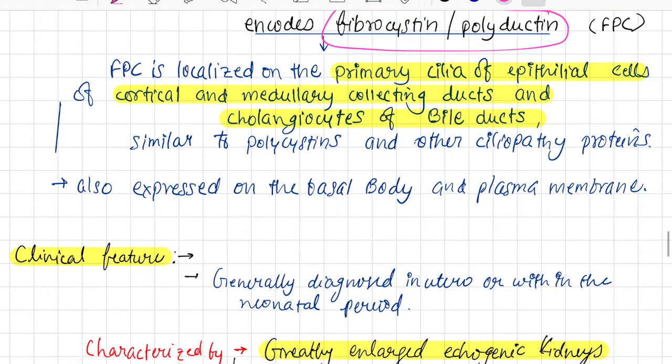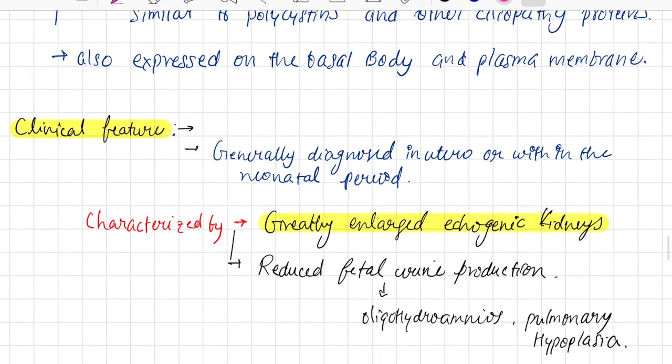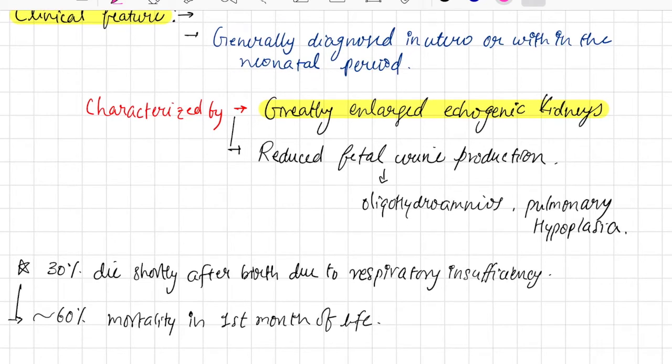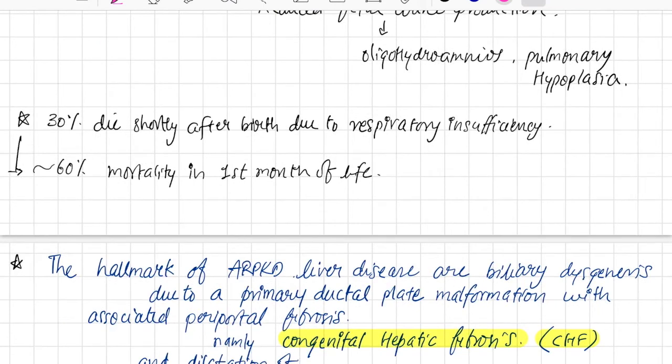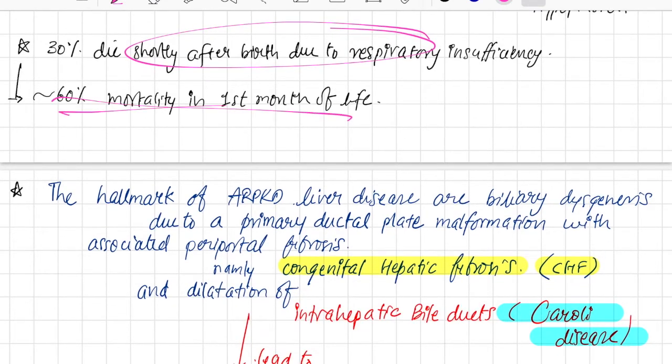What are the clinical features for that? Generally diagnosed in utero or within the neonatal period, characterized by generally enlarged echogenic kidneys, reduced fetal urine production, oligohydramnios, and pulmonary hypoplasia. Alright, 30% die shortly after birth, very important, of respiratory insufficiency. 60% mortality in the first month of life. So this is present in the pediatric population.